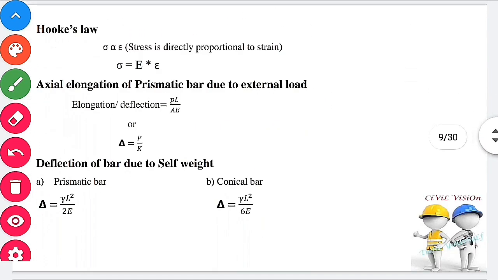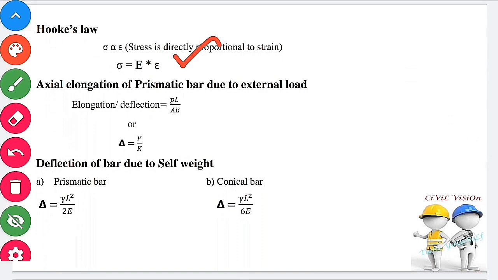Hooke's law. Hooke's law is defined as stress is directly proportional to strain up to the proportionality limit. To remove the proportionality, we introduce a proportionality constant E. Therefore, stress equals Young's modulus times strain.